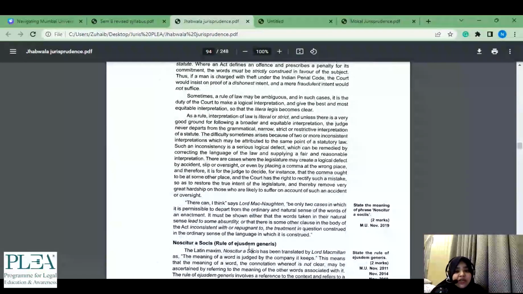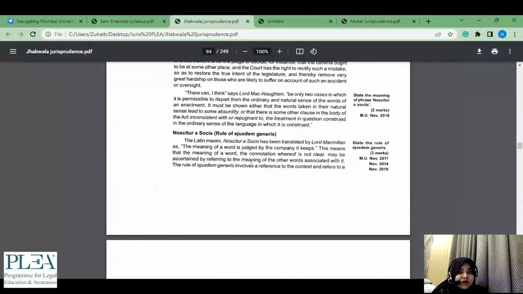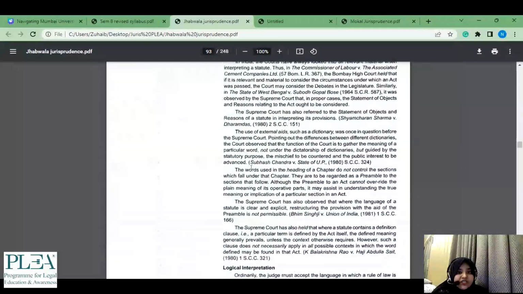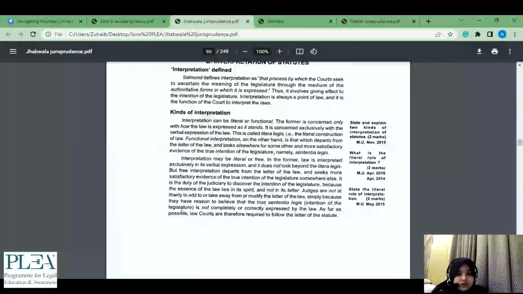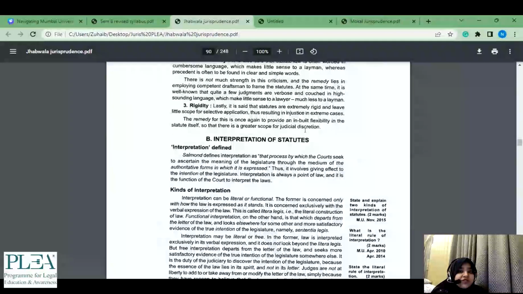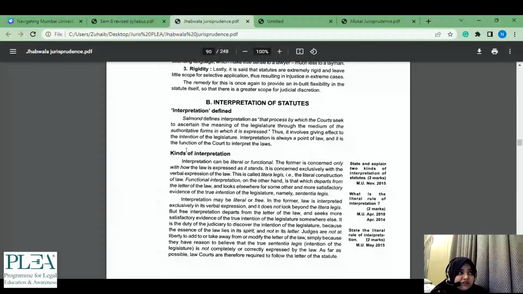So now when we came across a justum generis as a 2 marker, I'm not going to just directly start over here. I'm going to go ahead and see कि ये start ही कौन से topic के अंदर आ रहा है. So for instance, we interpretation of statutes के अंदर आ रहा है. Okay, very interesting topic, and I would say ये तो read कर ही लो, because if not now, iOS is a subject for your semester. In your last year, iOS is there, right? Semester 9 or semester 5 if you are the 3-year LLB student. So go through this once, because this will help you.